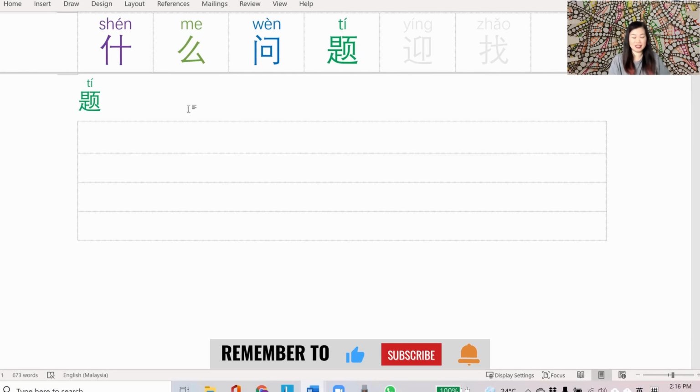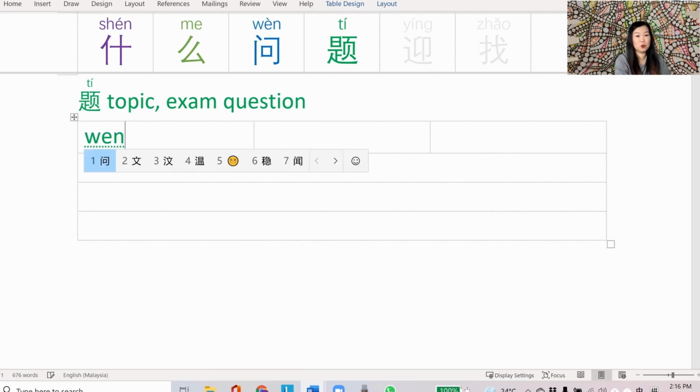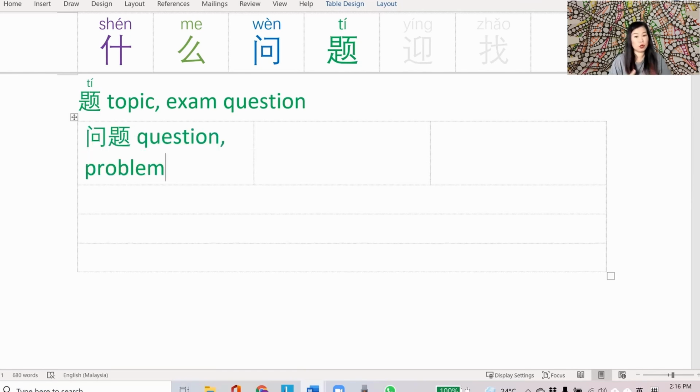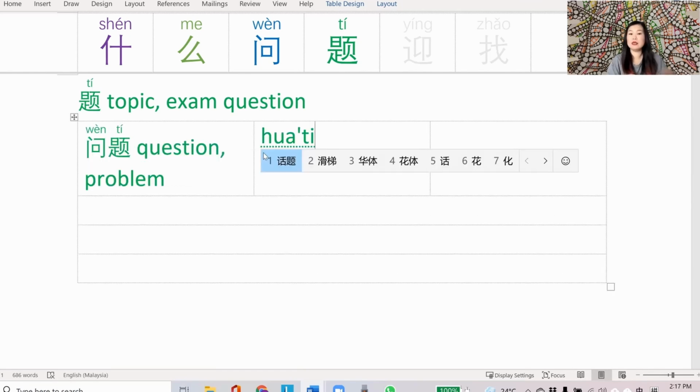Next we have 题, a topic or an exam question. The first word using 题 is 问题, combining the previous character 问 and 题. So 问题 is a question or a problem. Second example is 话题. 话 we covered in episode 25. It's referring to speech or dialect.